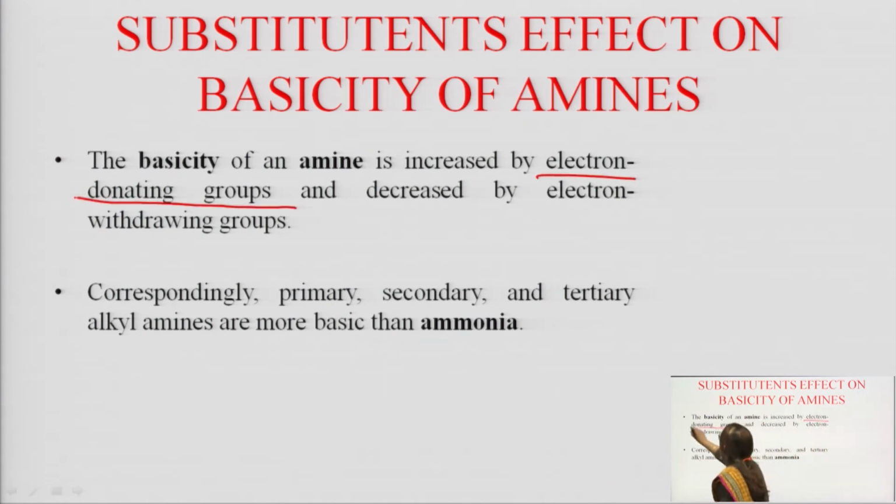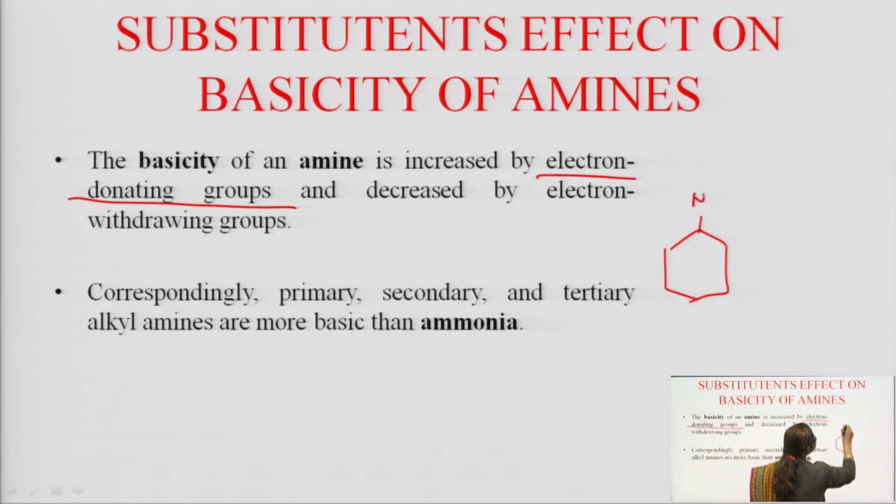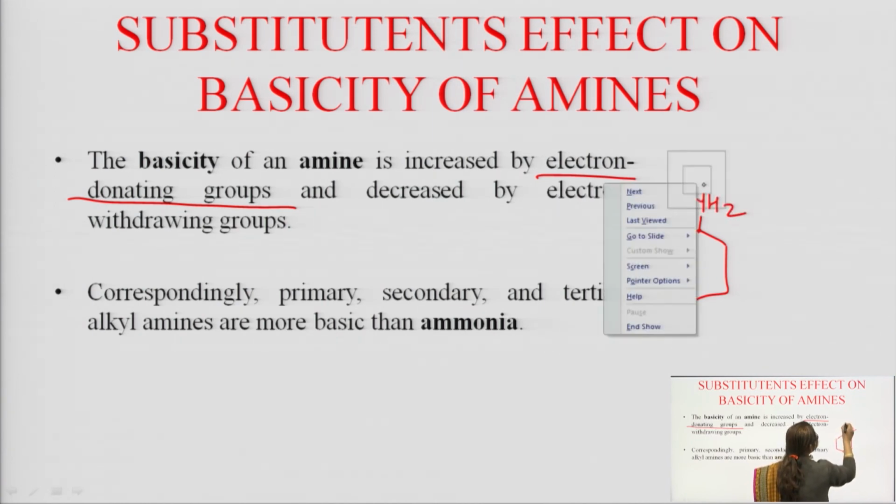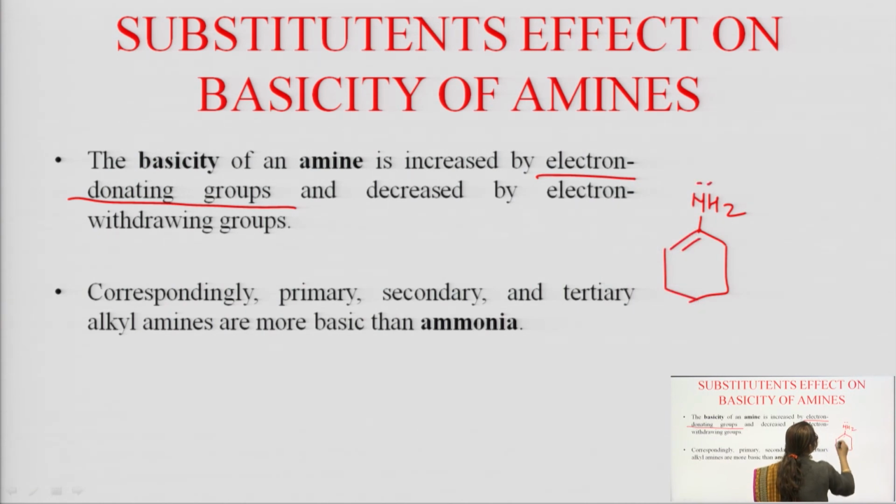It is very obvious, because if someone has a basic property and some group comes and donates electrons, then ultimately it will increase its ability, and it is decreased by electron withdrawing group. I will tell you how. Suppose this is an aromatic amine, simple aromatic amine.